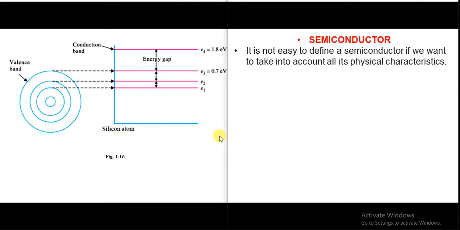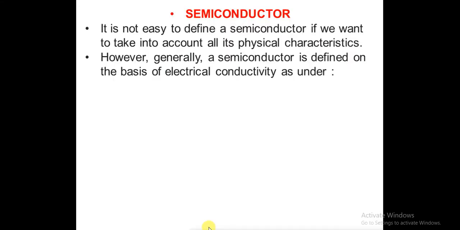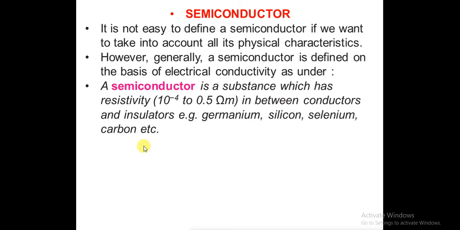So this is about the silicon atom. Now this silicon atom, or we can say silicon, is a semiconductor. Now we will define semiconductors. A semiconductor is defined on the basis of electrical conductivity. What is a semiconductor? It is a substance that has a resistivity of 10 to the power minus 4 to 0.5 ohm meters.